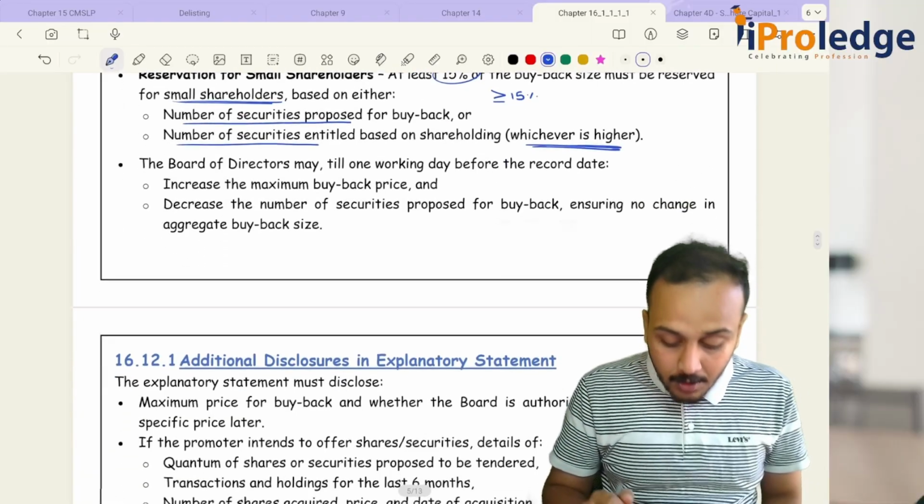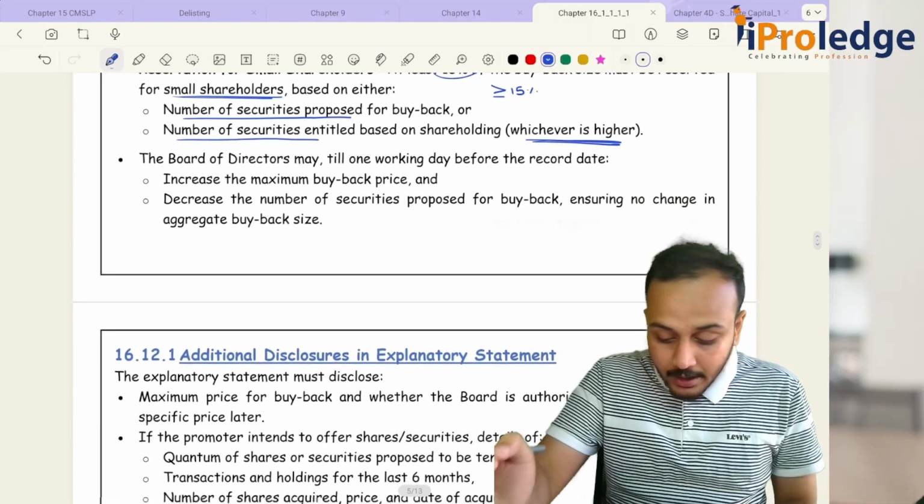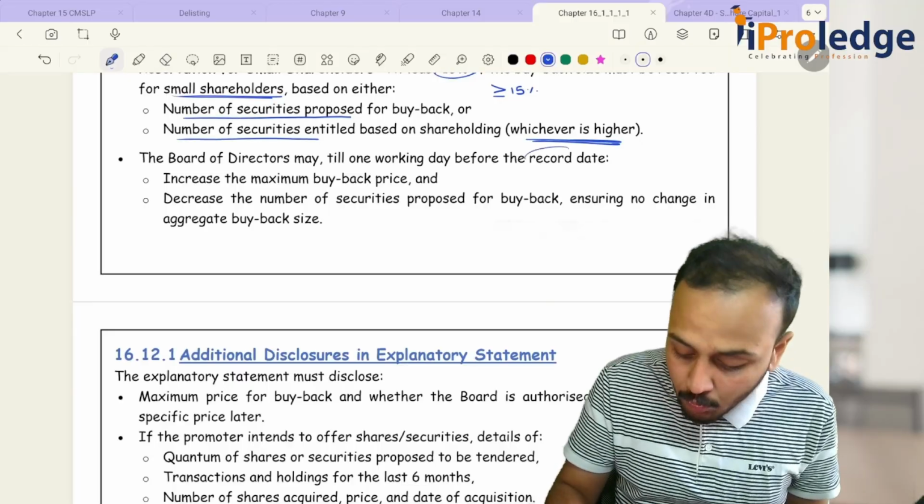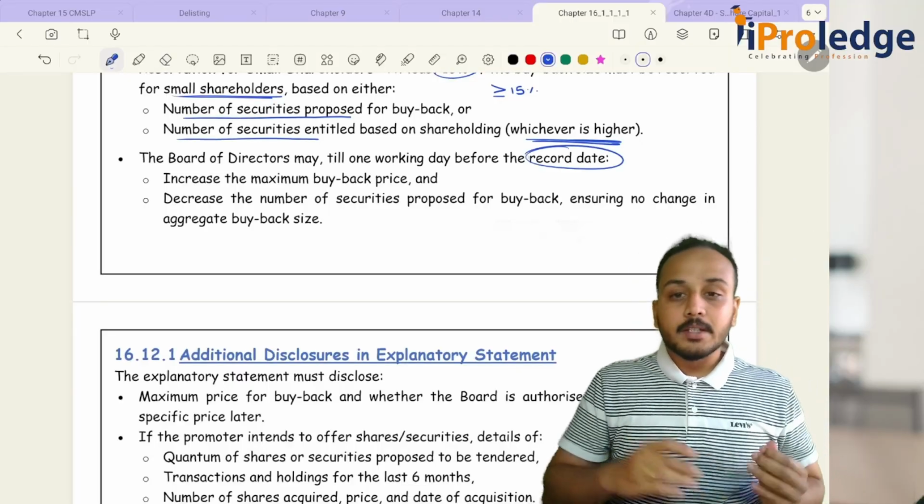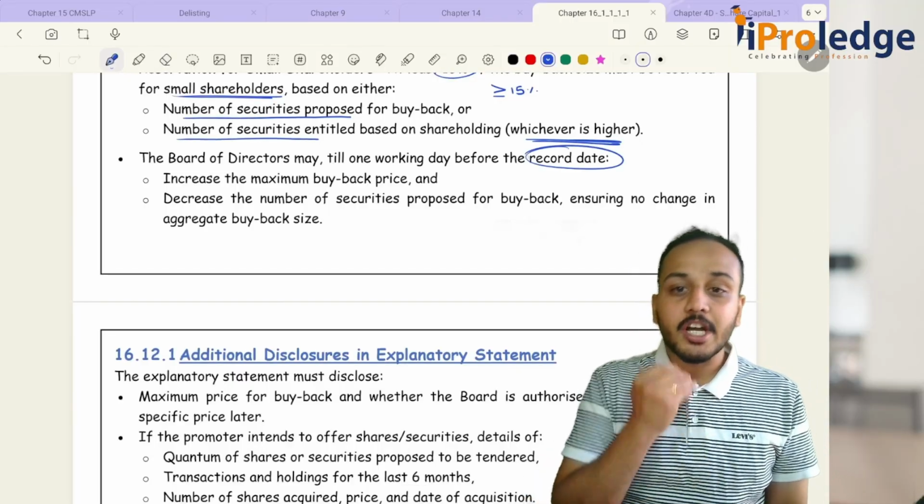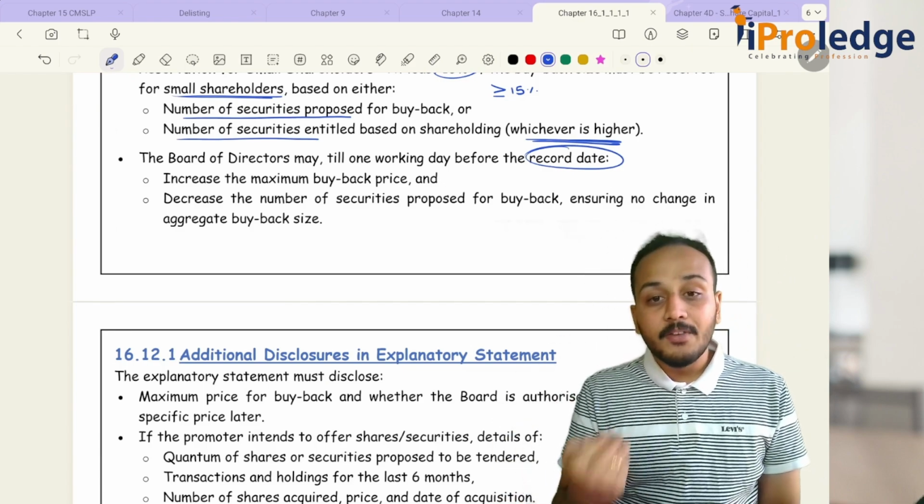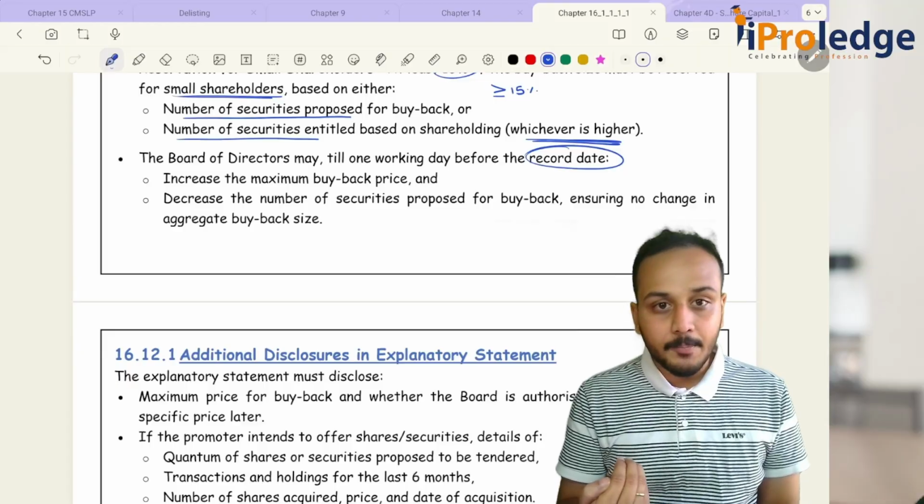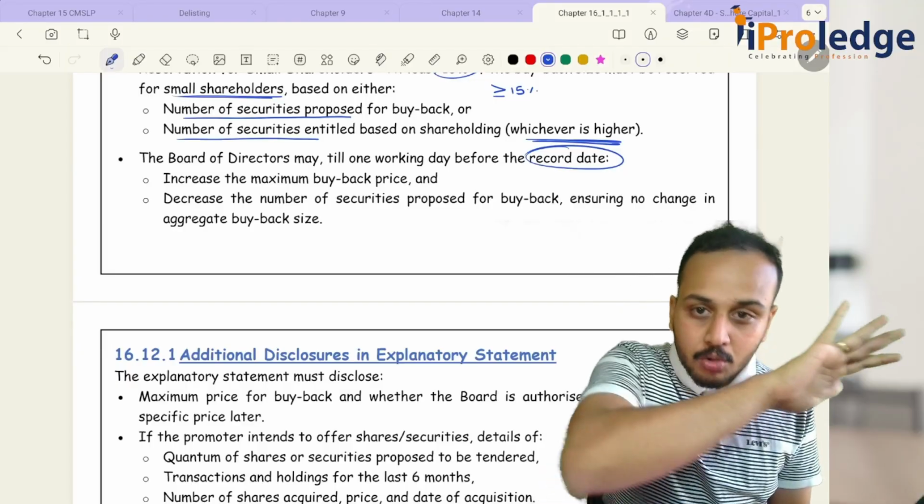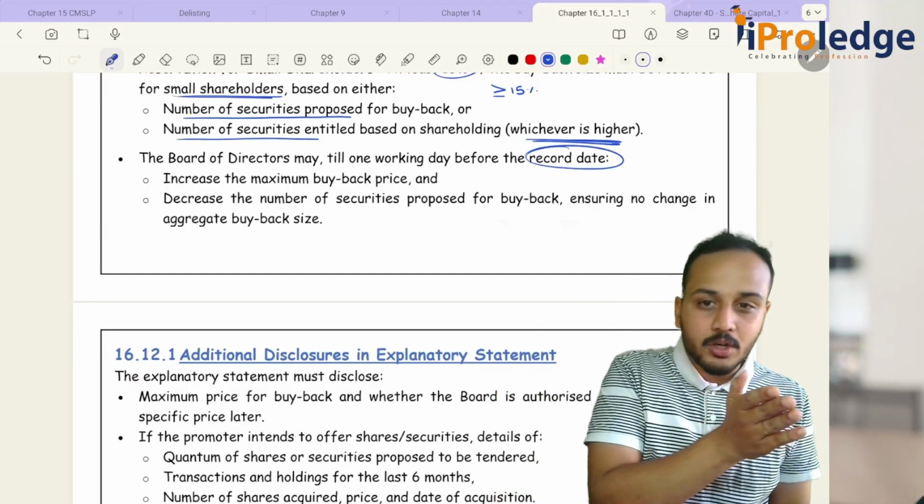The board of directors, till 1 working day before the record date. Now sir, what is your record date? See, every day shareholders will be coming into my company and shareholders will be going out of the company. Every single day new shareholders are coming and old shareholders are going out.